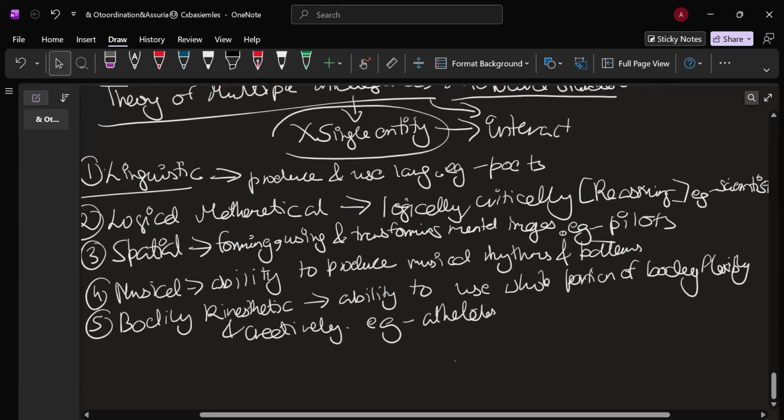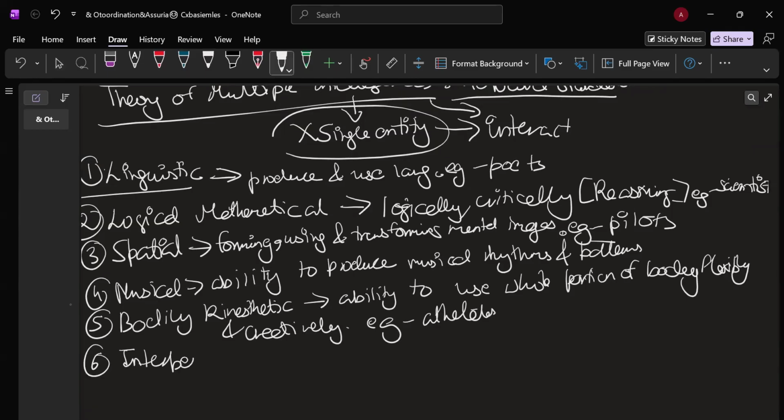Okay. Then you have interpersonal. Interpersonal got to deal with subtle aspect of others' behaviors, ability to understand subtle aspect of others' behavior. Right? This is you can understand the behavior, the motives, the feelings to bond with others.